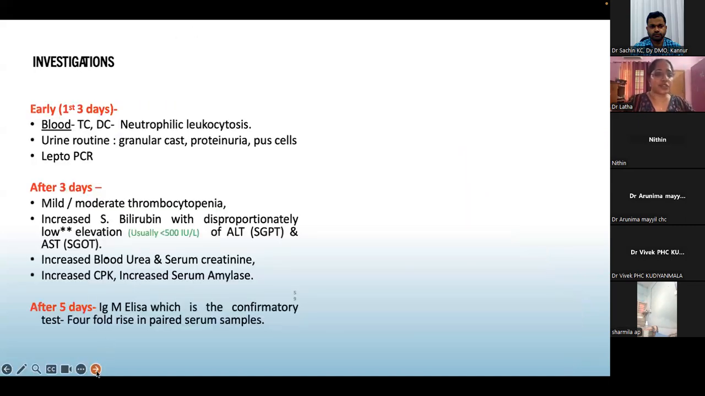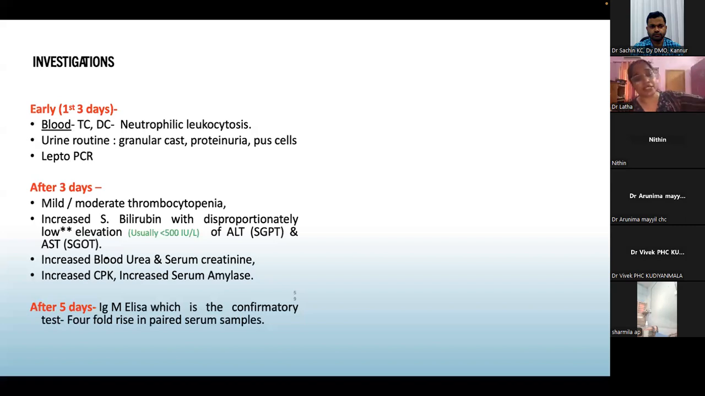So investigation. The first 3 days, usually we don't investigate for fever. Even if you do, what you usually see is neutrophilic leukocytosis. And this is another point which I want to stress. Urine routine, if you do, it's a simple test which is not invasive. They just have to give the sample. If you see pus cells or you see granular cast, most probably it will be leptospirosis.